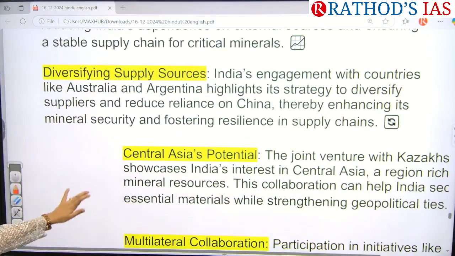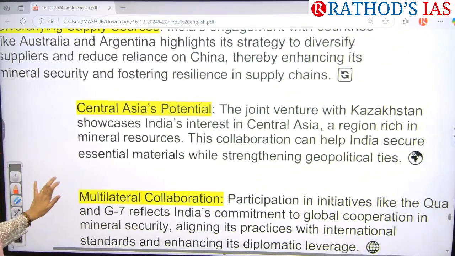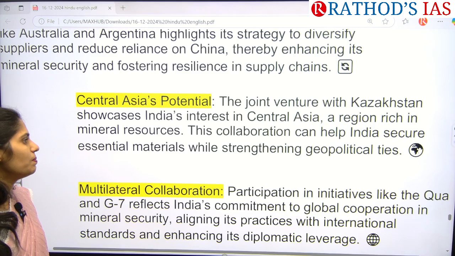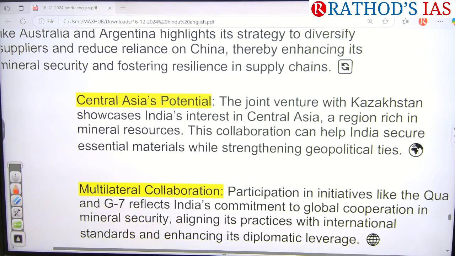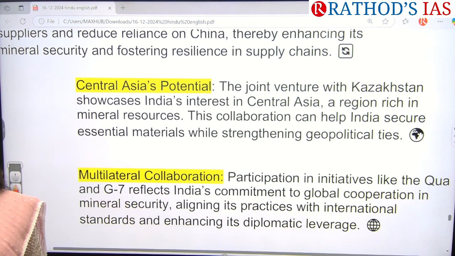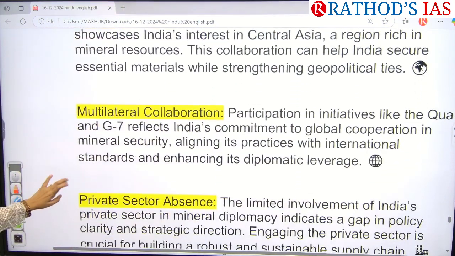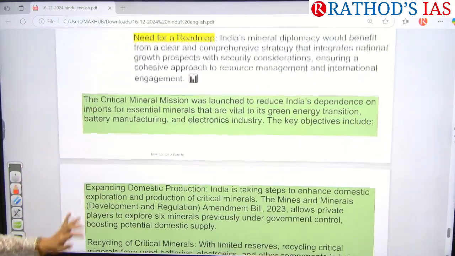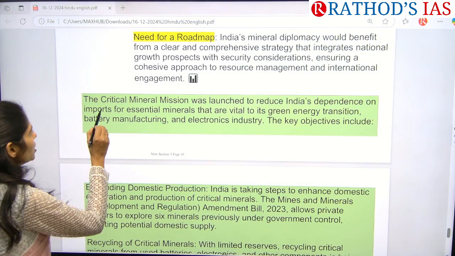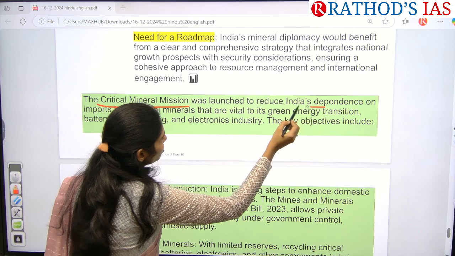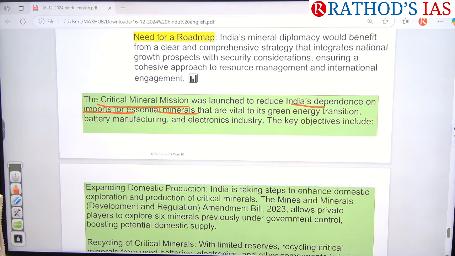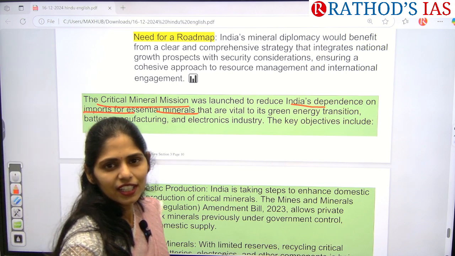And next one here is we can even come up with a joint venture with Kazakhstan also, because it is also one important region which is very rich in mineral resources. So whenever we are having collaboration with these mineral rich countries, that will be helpful for strengthening our geopolitical ties as well. Okay, so that is the thing, nothing more than that. Just see about the critical mineral mission of India. So India launched this critical mineral mission to reduce India's dependence on imports for essential minerals. Especially these critical minerals are very important for our green energy technology.